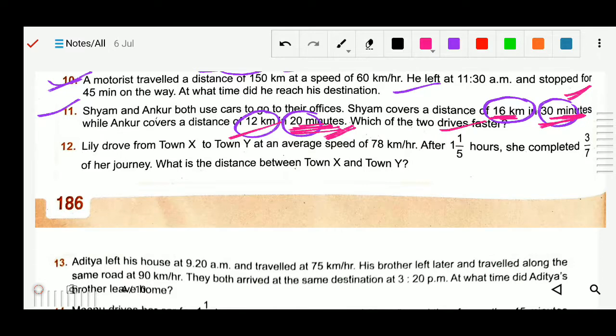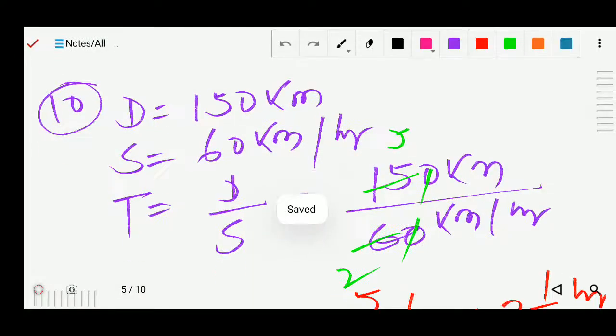Okay, now question number 12. Lily drove from town X to town Y at an average speed of 78 km per hour. After 1 and 1/5 hours, she completed 3/7 of her journey. What is the distance between town X and Y? So that we have to find. So now question number 12 we will do.